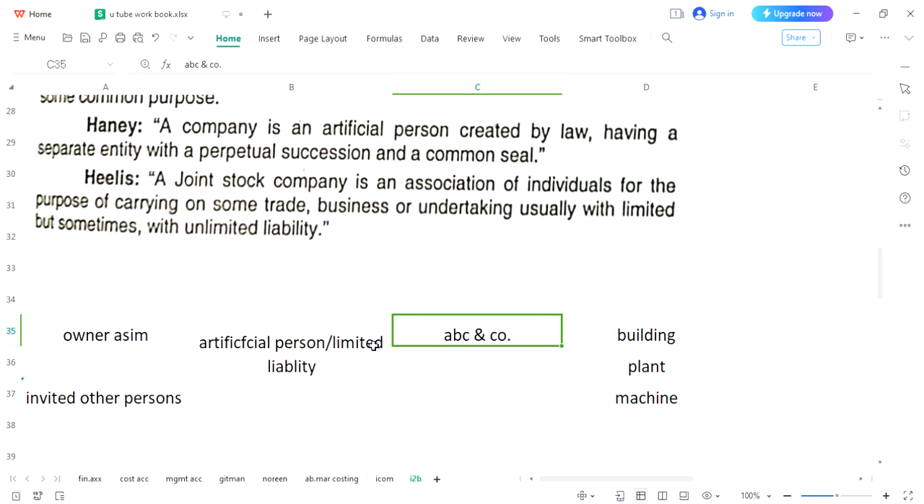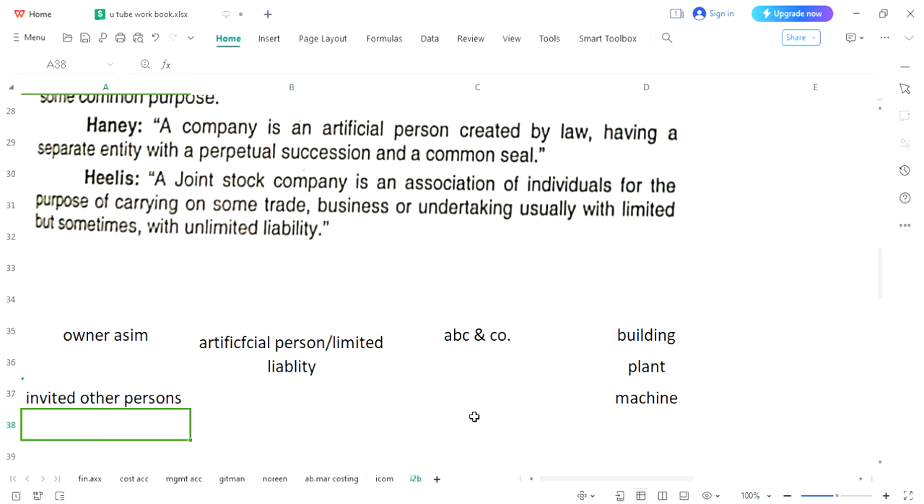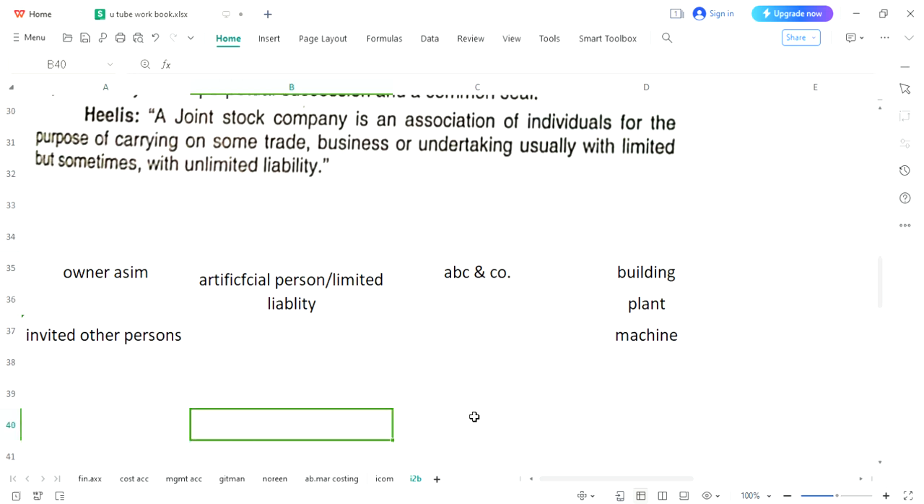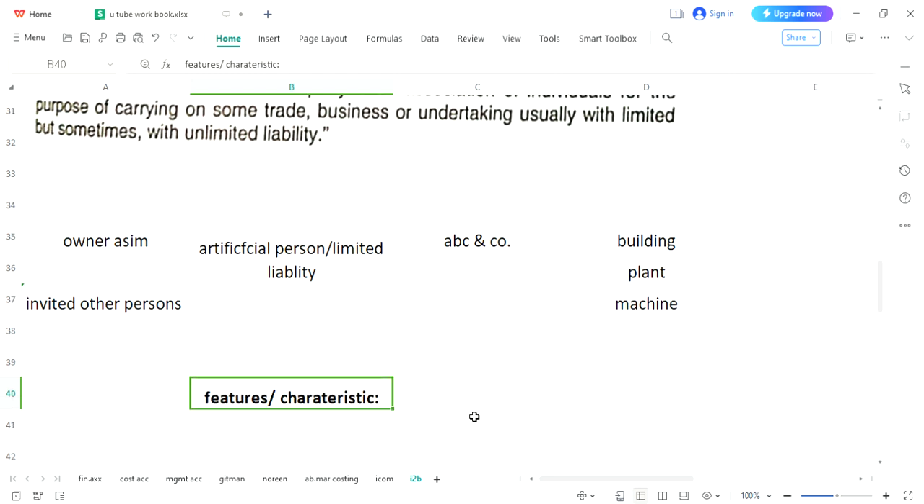So these two words I'm requesting you to please keep in mind. A company is an artificial person with limited liability. All of the resources will be owned by this artificial person. Owners have a separate status. They would not be permitted to manage the business until and unless rules are favoring them. After this brief introduction, now we are starting its features, or you may call characteristics. This is the main heading which we will now be starting.